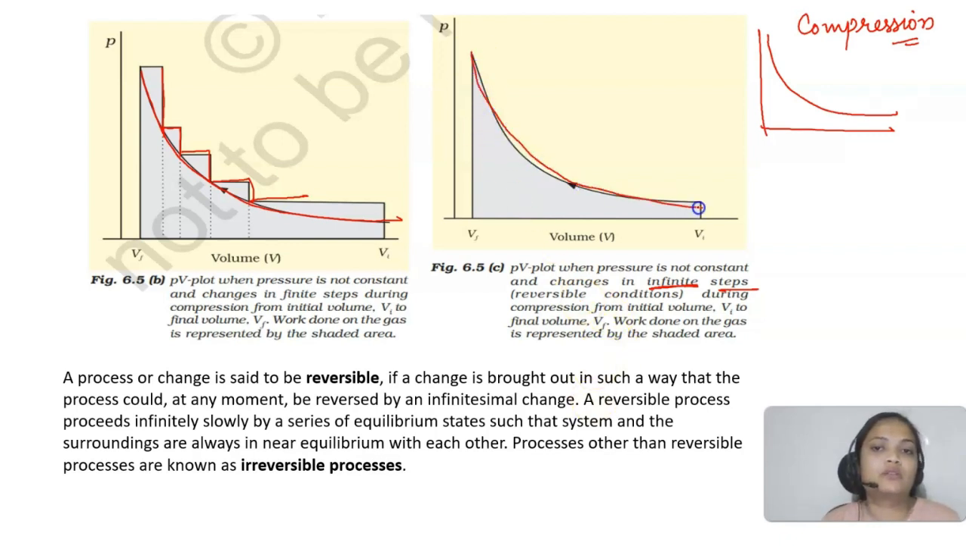it will be a continuous curve. All right, so this process is said to be reversible if the change is brought out in such a way that the process could at any moment be reversed by an infinitesimal change. छोटा सा change करके we can reverse that process at any moment, so that will be called a reversible change. And it proceeds infinitely slowly by a series of equilibrium states. एक step में नहीं होगा, it will be happening in infinite steps. And other than reversible processes, whatever they are, we will be calling them irreversible processes.